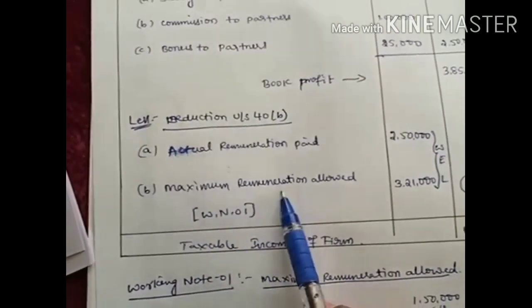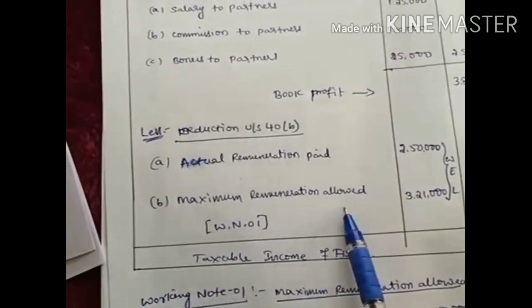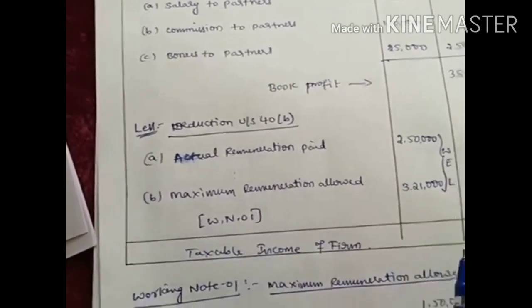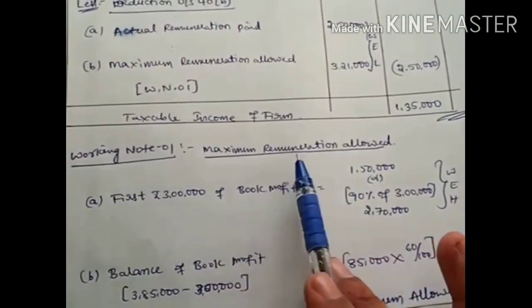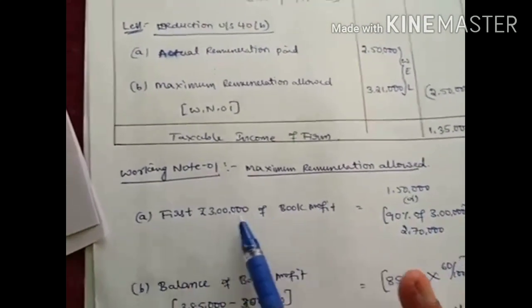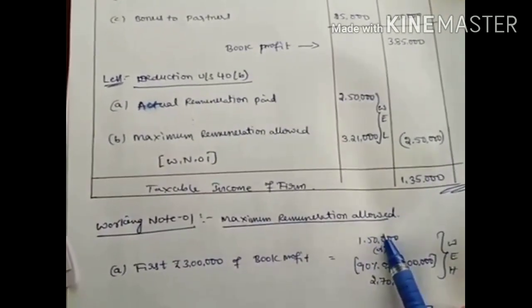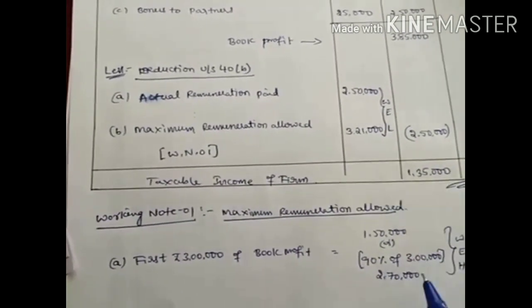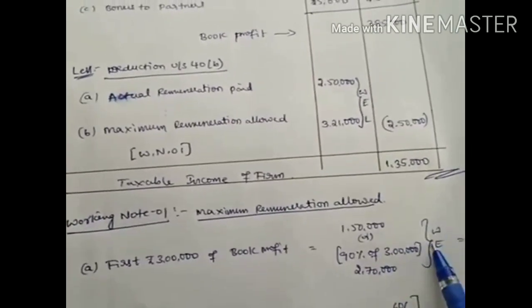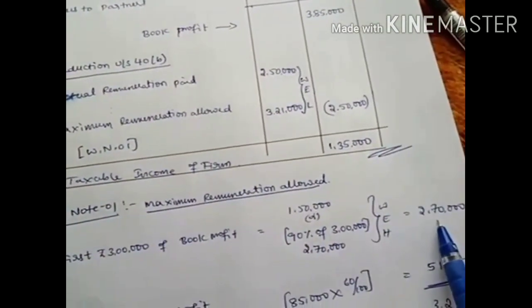Next one is maximum remuneration allowed. For this we have to calculate working note 1, computation of maximum remuneration allowed. On the first 3 lakh of book profit, we have to calculate 1,50,000 or 90% of 3 lakh, which means you're going to get 2,70,000. Whichever is higher is 2,70,000 only.